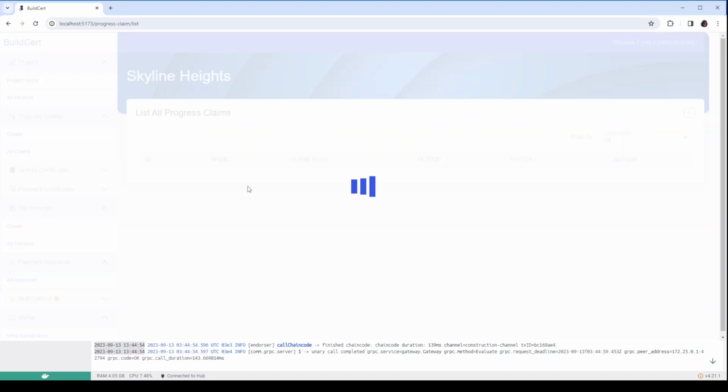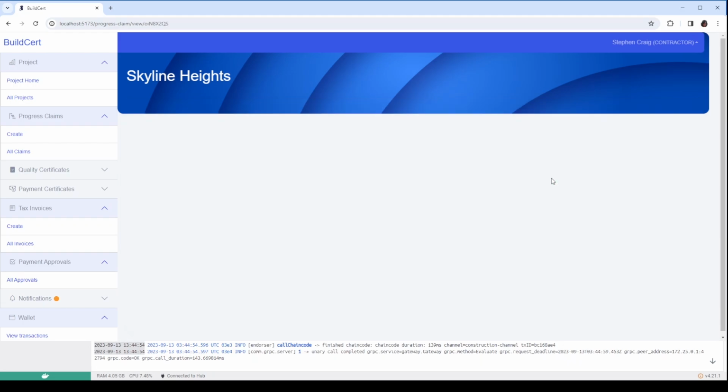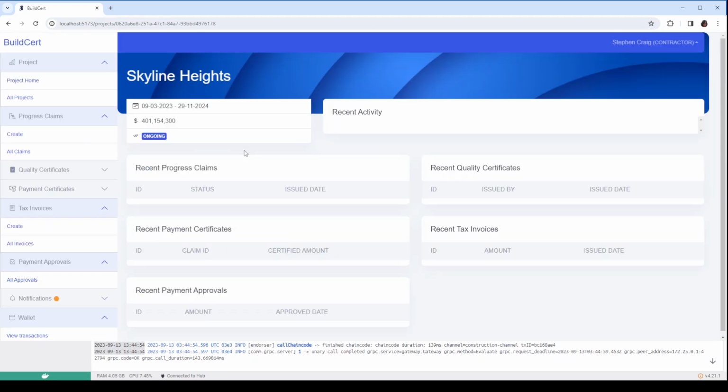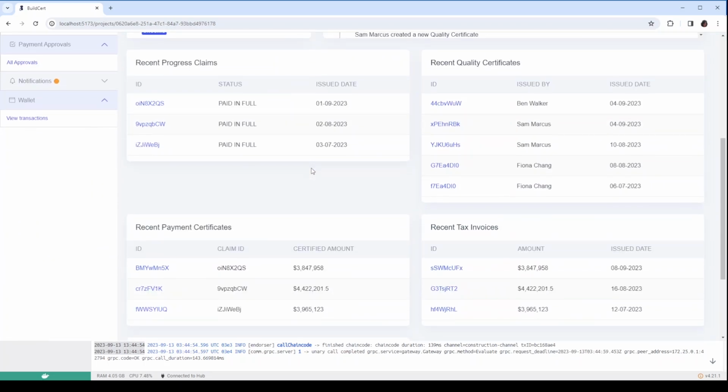The details of all the information related to the progress claim will be displayed to all authorized users. All updates will be reflected on the project homepage as well.